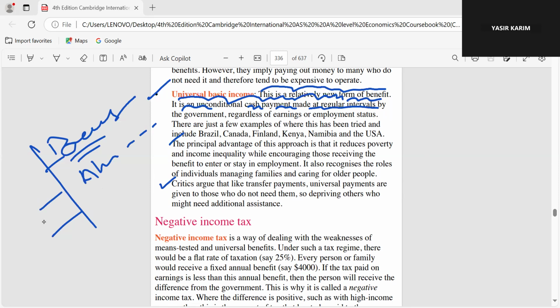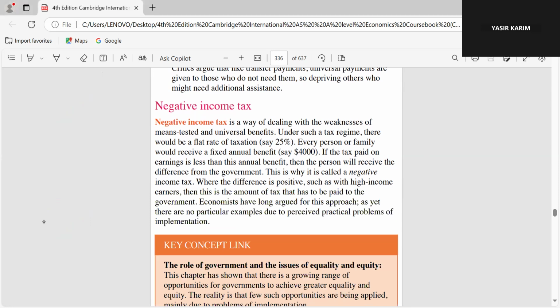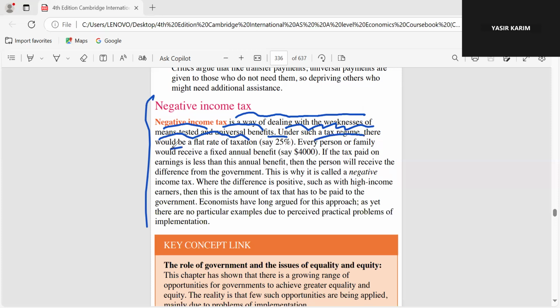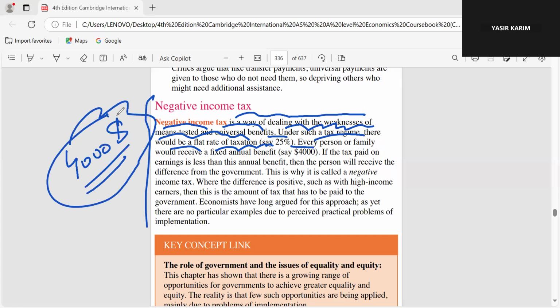Okay, so the last one is the negative income tax. Instead of paying tax, the government will help them. It is the way of dealing with the weakness of the means-tested and universal benefit. Under such a tax regime, there would be a flat rate of tax, say 25%. Every person or family would receive a fixed annual benefit of $4,000. Let's suppose I am not paying $4,000 as tax yearly, it means I am poor. So the government will help me.